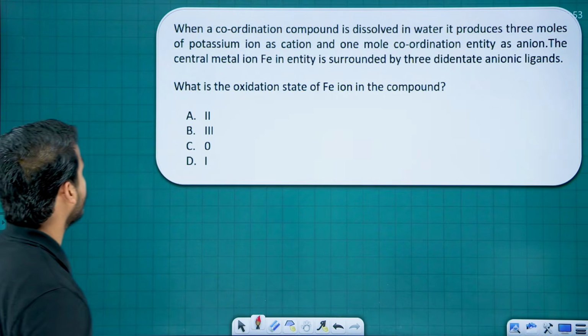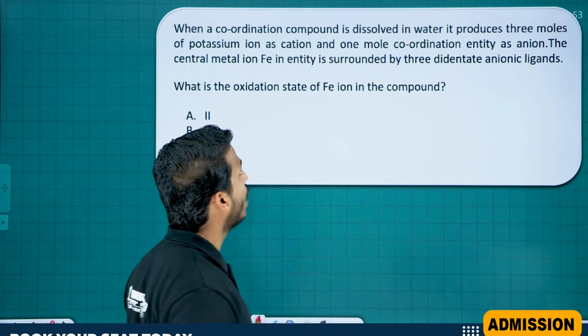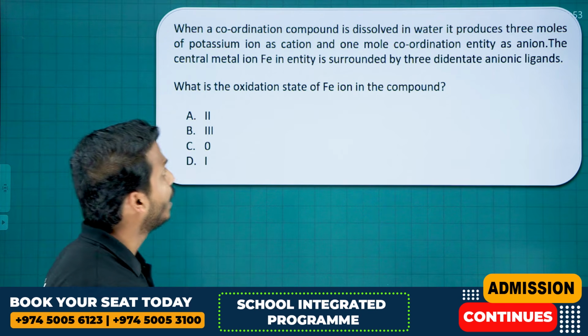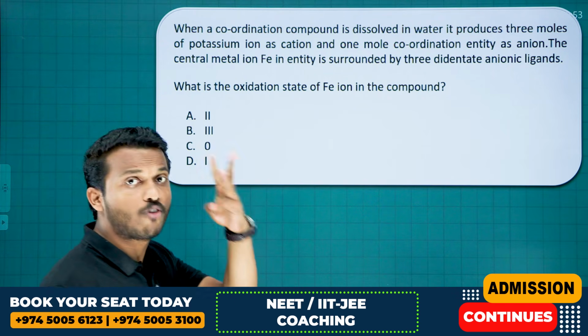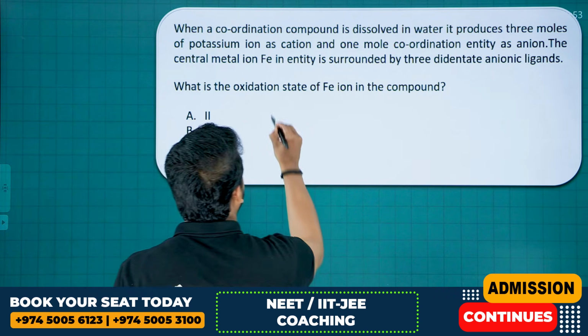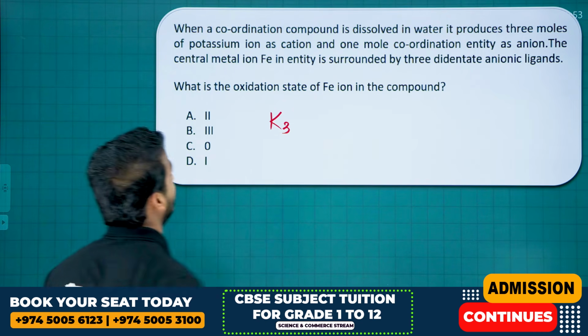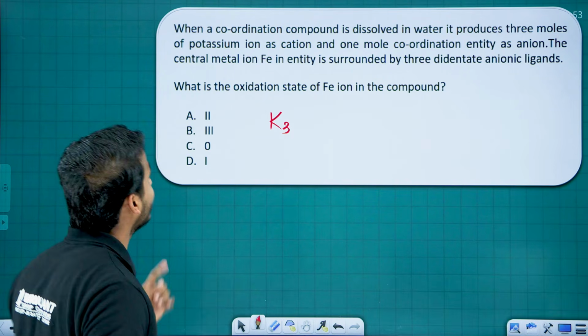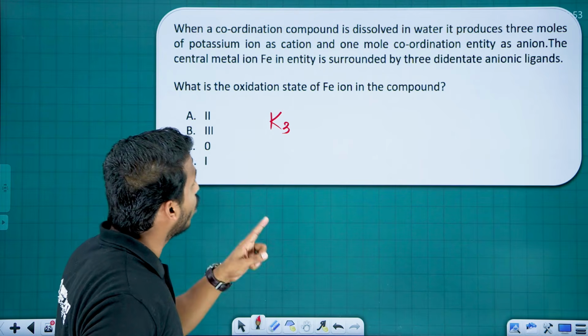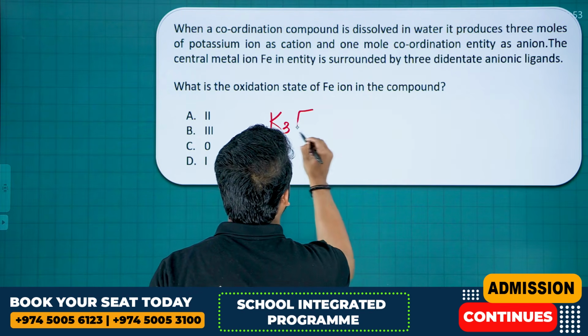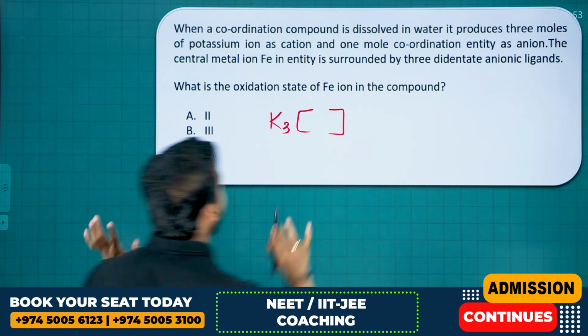Question: when a coordination compound is dissolved in water, it produces 3 moles of potassium ion as cation, so there will be 3 potassium outside, and 1 mole of coordination entity as anion.